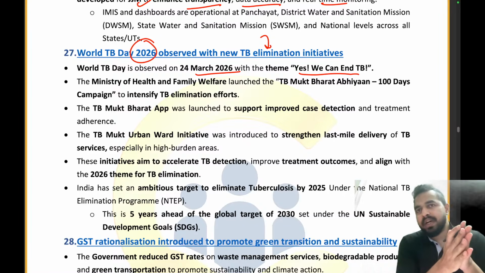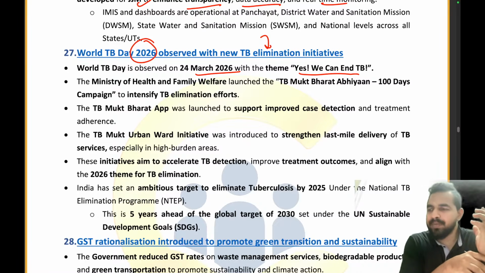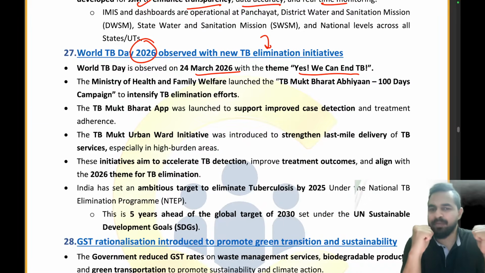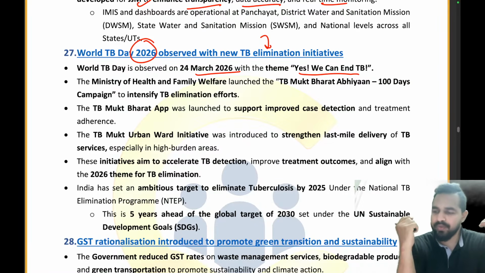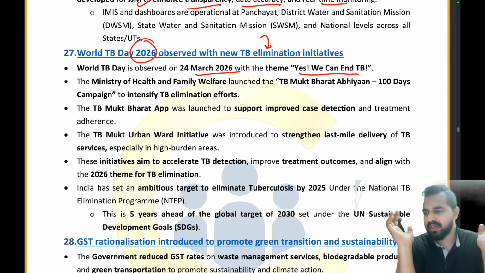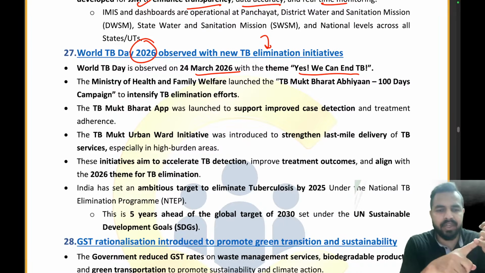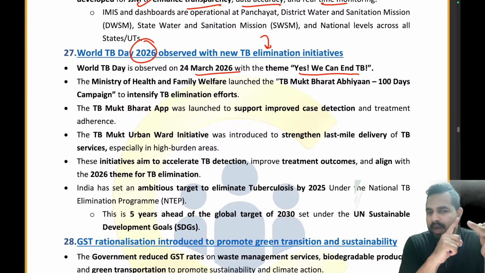So guys, see, the real battle that we are always having is basically in our mind only. If you believe in yourself, if you say that yes, I will be able to clear the RBI Grade B officer exam, I can be the next RBI Grade B officer, right? Yes, I can. So with this attitude you have already won 50% of the battle. Now only 50% is left, which we do with proper planning, coverage of the articles, coverage of the things, attempting the mock tests, solving the MCQs.